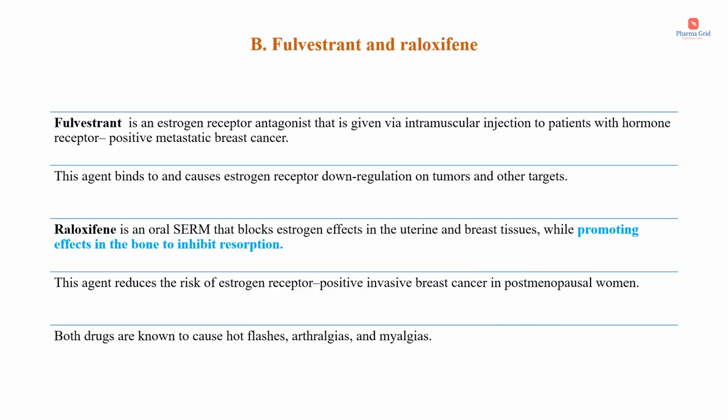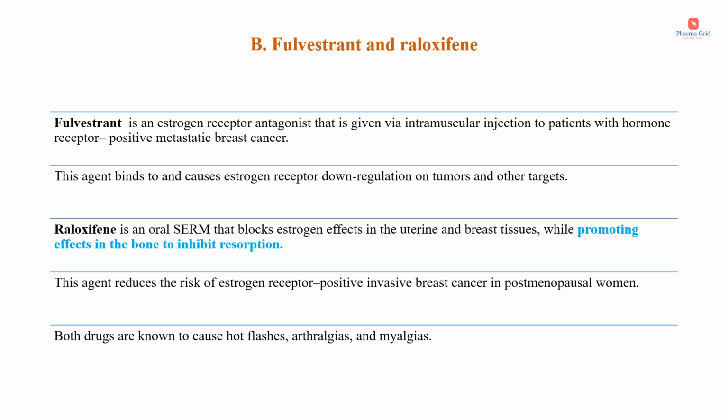Now the next drugs include fulvestrant and raloxifene. Fulvestrant is an estrogen receptor antagonist that is given via intramuscular injection to patients with hormone receptor positive metastatic breast cancer. This agent binds to and causes estrogen receptor downregulation on tumors and other targets. Next drug is raloxifene.